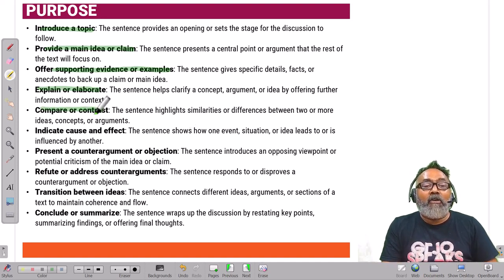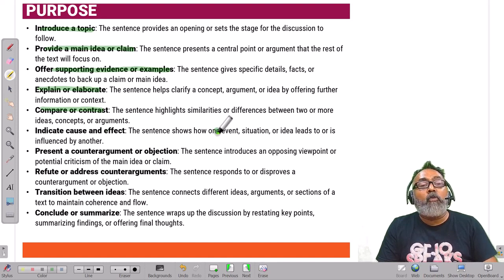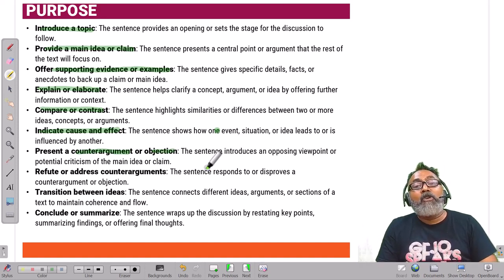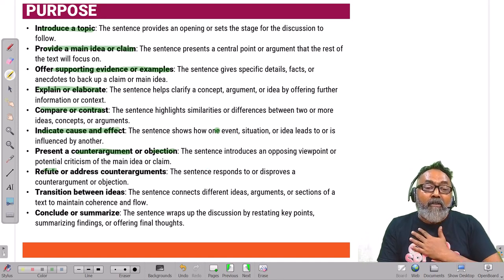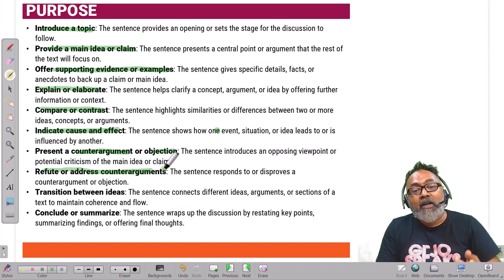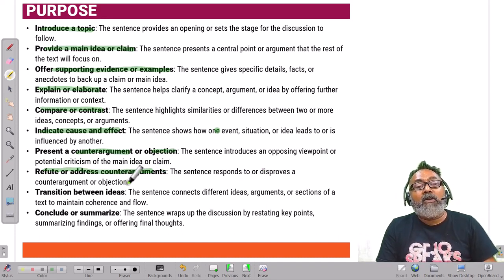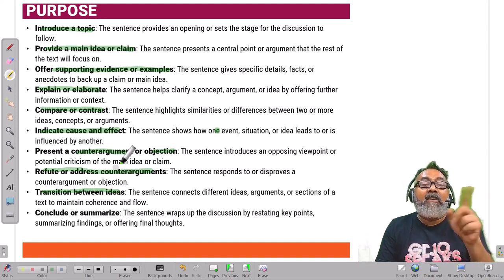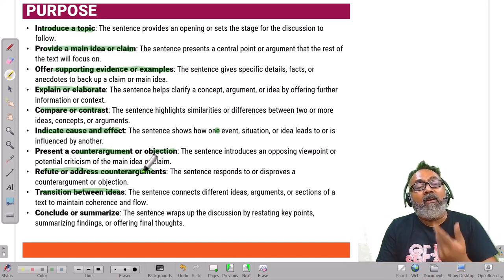It could be a compare or contrast. The sentence highlights similarities or differences between 2 or more ideas, concepts, or arguments. It could indicate cause and effect. The sentence shows how one event, situation, or idea leads to or is influenced by another one. It could present a counter argument or an objection. The sentence introduces an opposing viewpoint or potential criticism of the main idea or claim. It could refute the counter argument, responding to or disproving the objection. So: put an argument, a counter argument, and then addressing it.